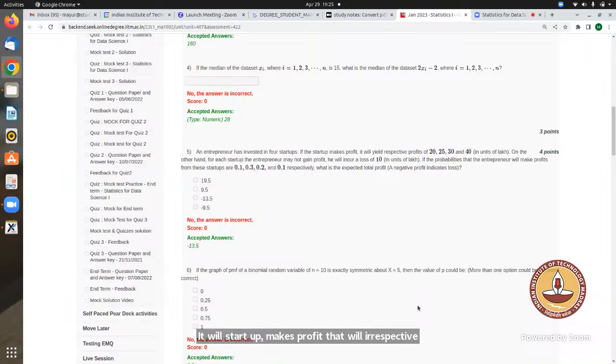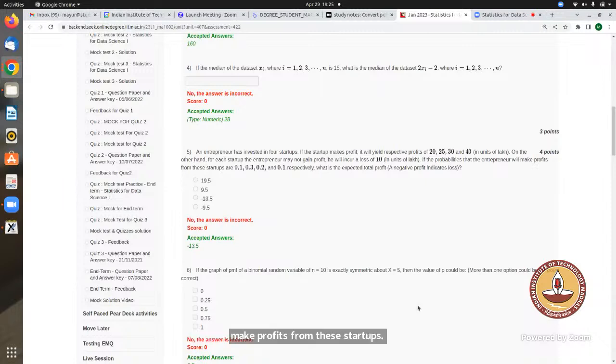Otherwise, for each startup the entrepreneur may not gain profit and will incur a loss of 10. The loss will be negative. Given the probabilities that the entrepreneur will make profits from these startups, what is the expected profit?